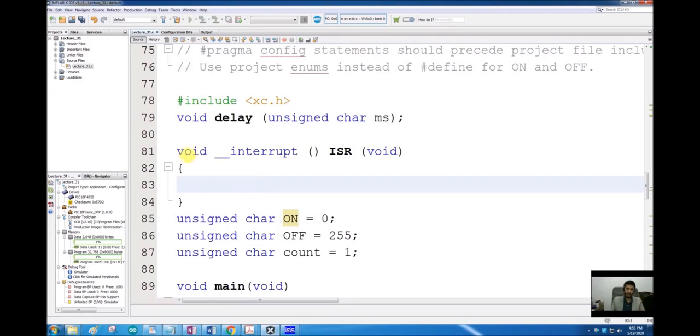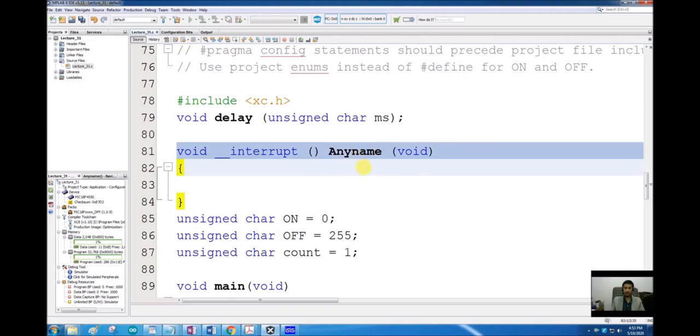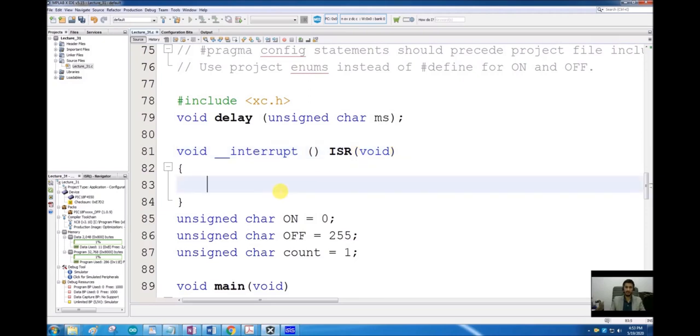So this line is declaring a subroutine, the interrupt service routine, ISR. You can give any name to that, any name. This name is not important, but all the portion in blue here, that is really very important. I usually give this a name of ISR because this is an interrupt service routine and I am going to write all my interrupts inside this routine. So I use the same line for all my programs.